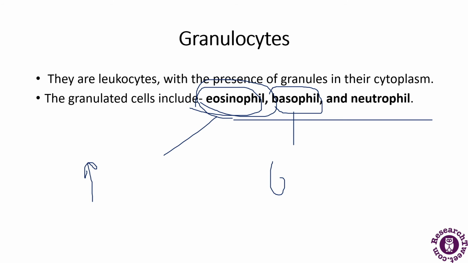So this is the function of the basophil. These cells are best known for their role in asthma and they result in inflammation also. So this was about the basophil. The next we will discuss is about the neutrophils.